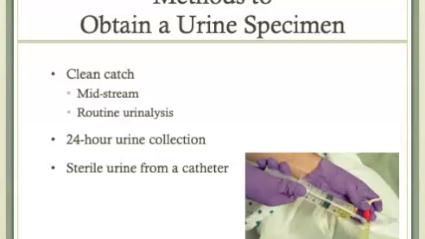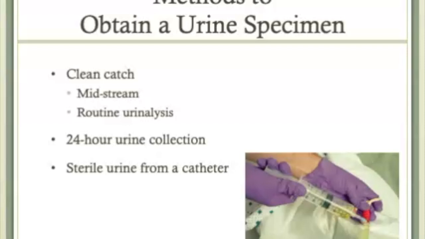Maintain sterility of the container itself to the best of your or the client's ability. Don't touch the inside of the sterile container. When the container is uncapped, place the lid on the table such that the inside of the lid is facing up. Have the client start the urine stream and then move the container into the stream. Collect about 30 to 60 mLs of urine and then remove the container from the stream and allow the client to finish voiding.